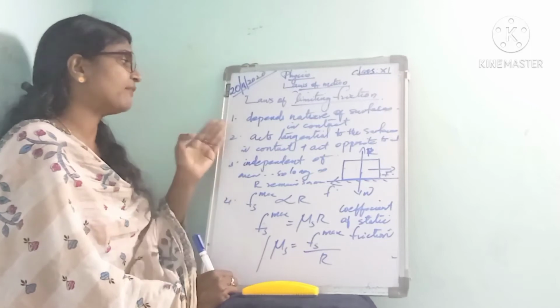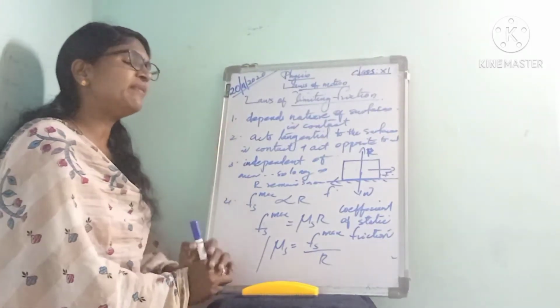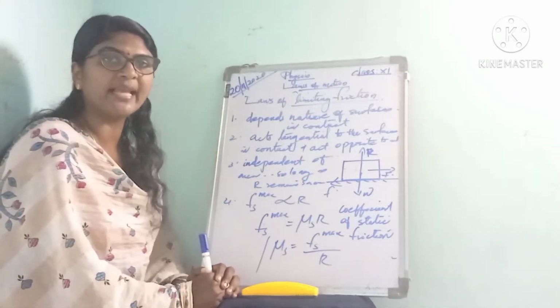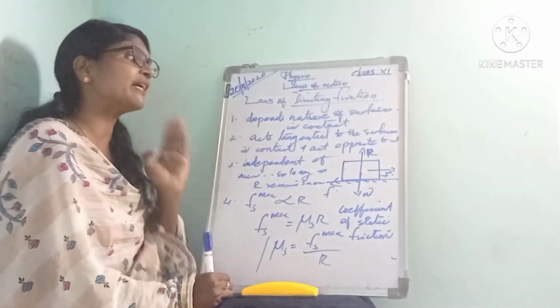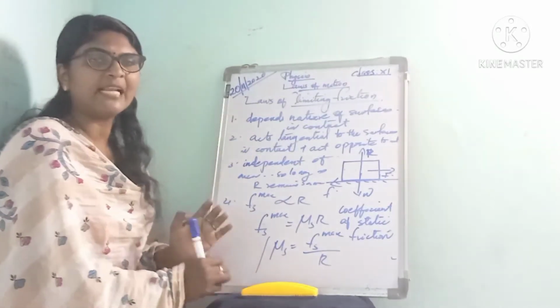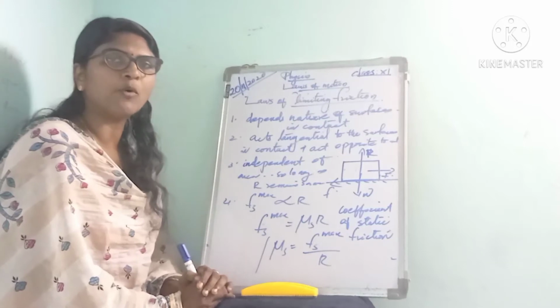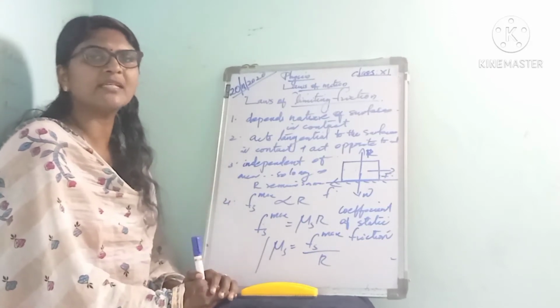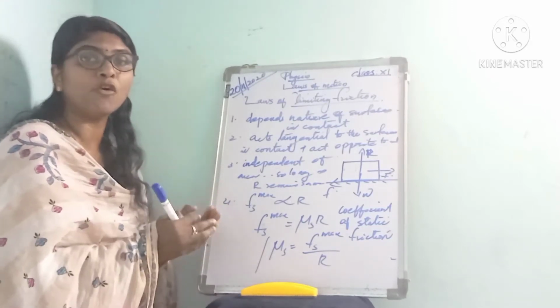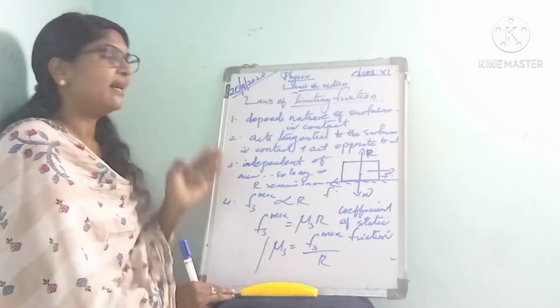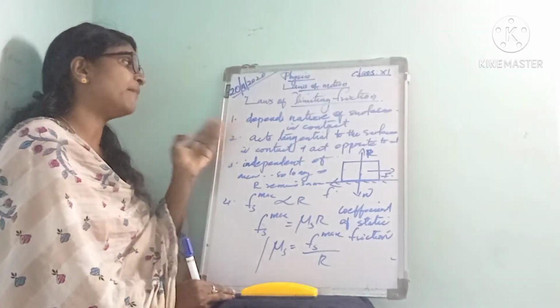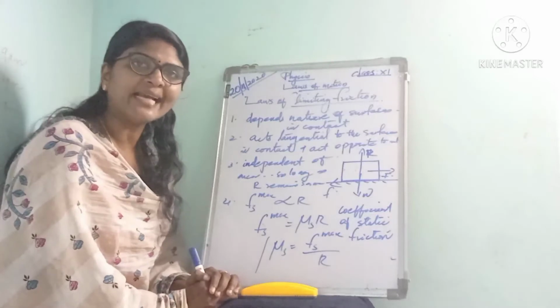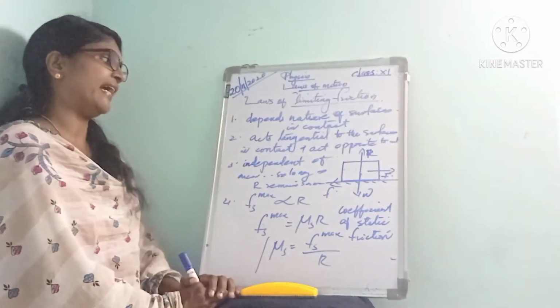The first law is that the limiting friction depends upon the nature of surfaces in contact, whether it is rough or polished.